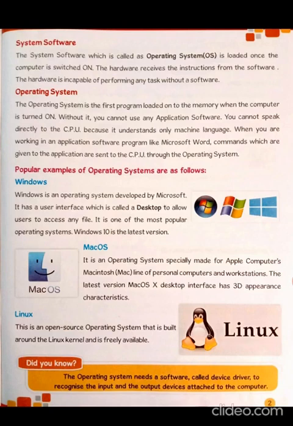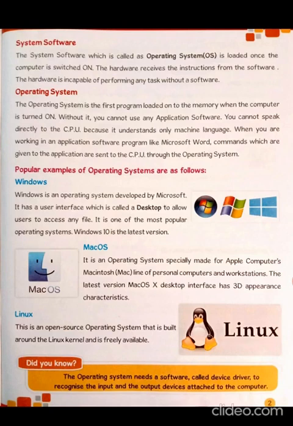That is, when you do your work through a word processing software, when you do some typing or when you edit, you send the message to the operating system. Whatever work you do in typing, that is sent to the operating system and it gives you the result. Popular examples of operating systems are as follows.